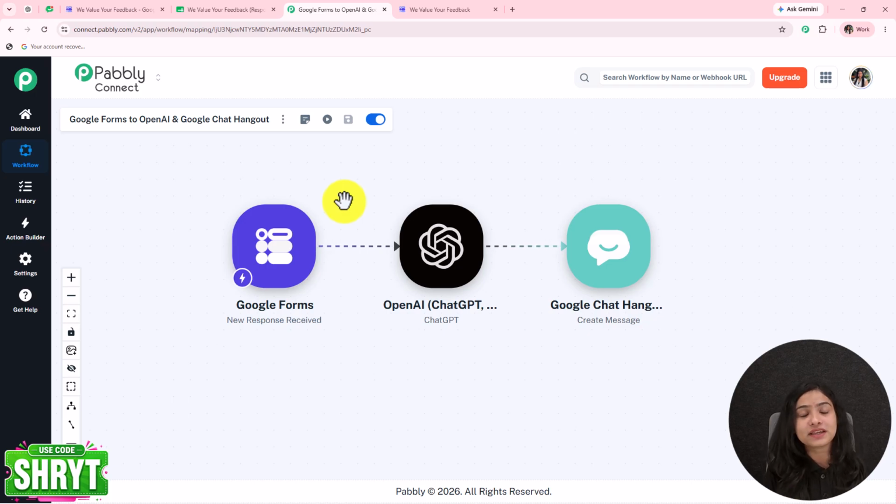You can also automatically analyze and summarize lengthy feedback, because feedback plays a very vital role in your organization to transform it.